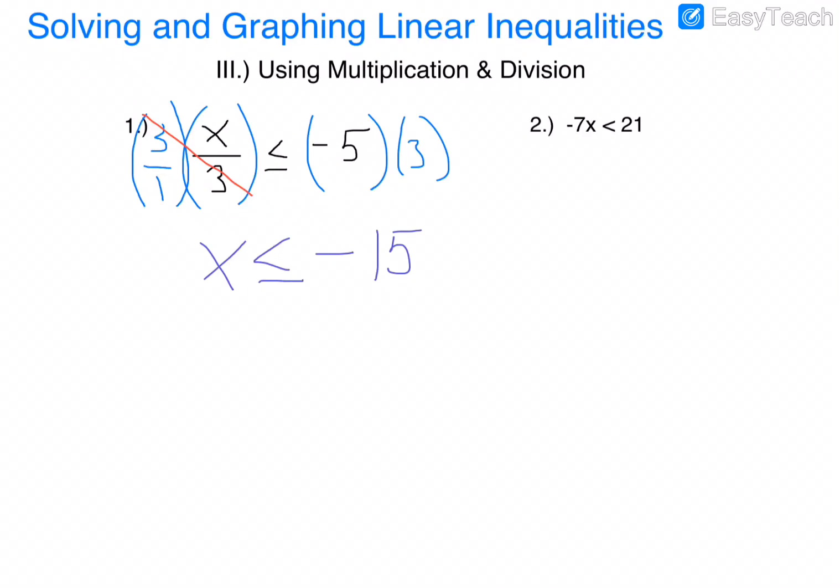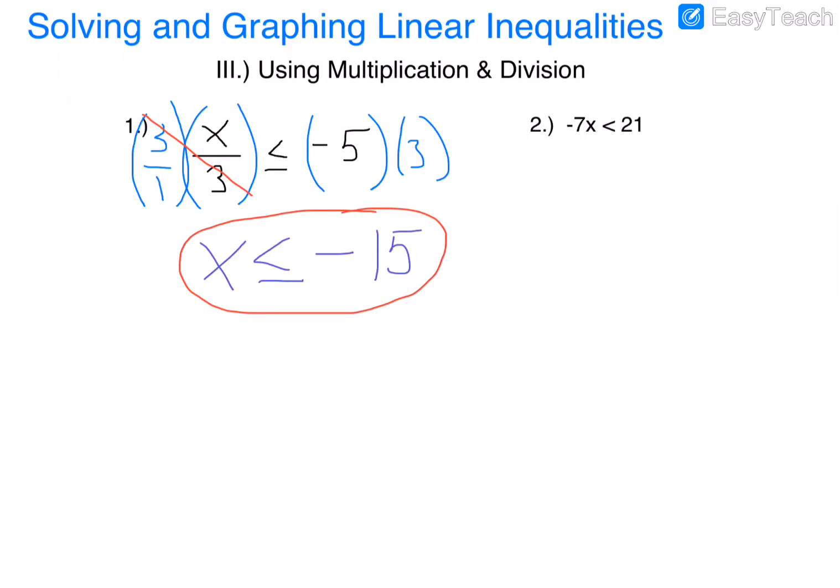And since that x is on the left side by itself, this is my final answer, and then I just got to graph it. Now remember, since I multiplied by a positive 3, I did not flip this inequality symbol. It doesn't flip. The only time it flips is if you multiply or divide by a negative, which is going to happen over here. But let me finish graphing this one.